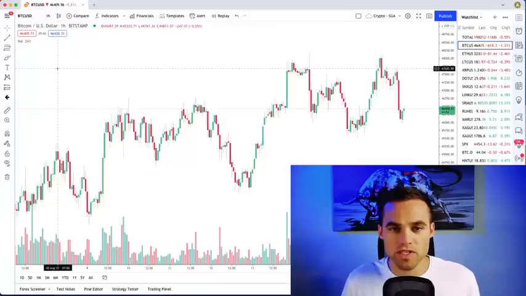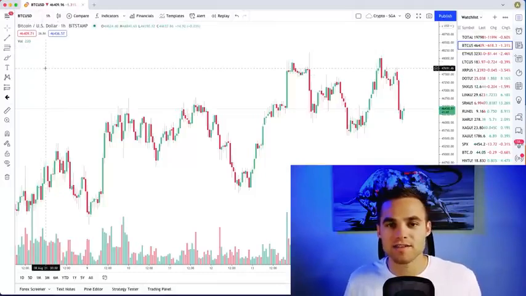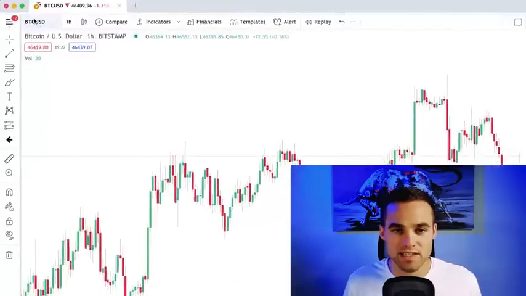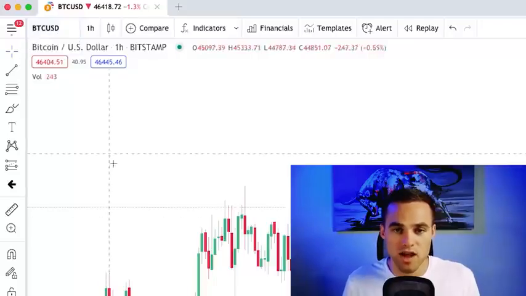Okay, now we're going to be talking about cryptocurrency pairs. So what are cryptocurrency pairs? Whenever you're trading an asset, you're trading it against some other asset. In this instance, you see BTC USD. In this case, the first one is called the base currency, and the second one is called the quote currency. So the base currency is Bitcoin, and the quote currency is the US dollar, okay?